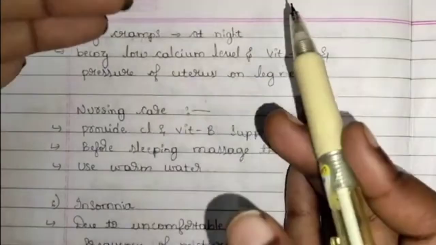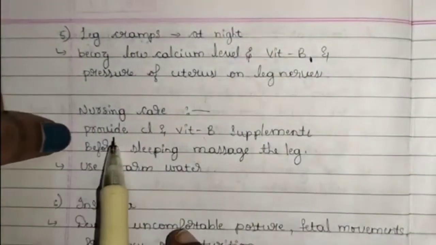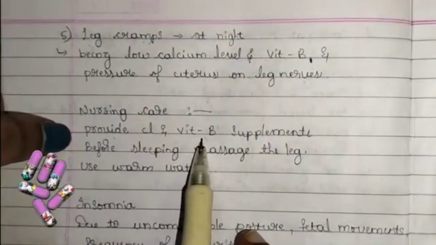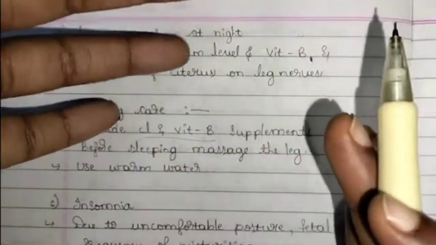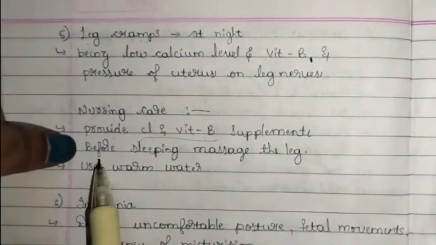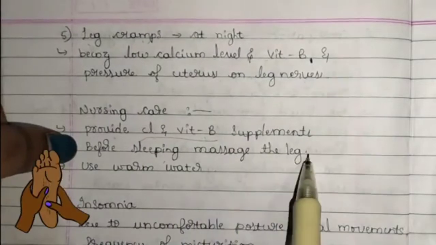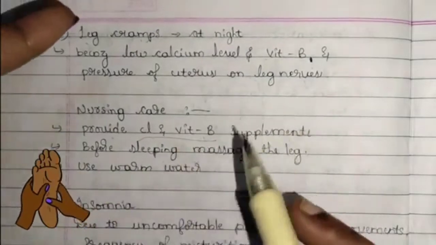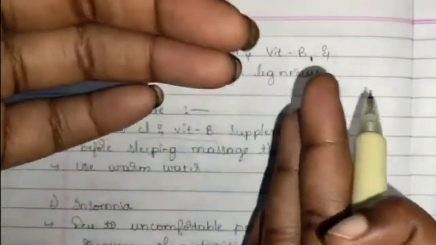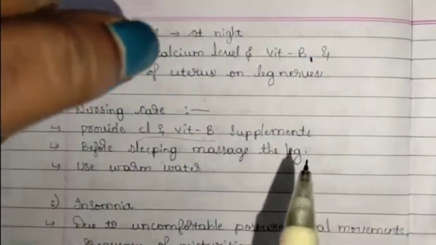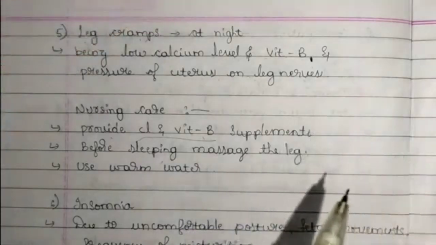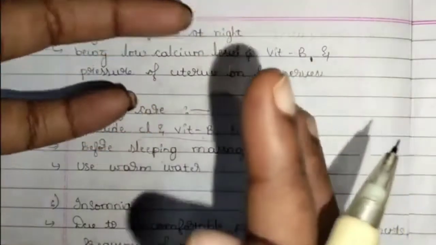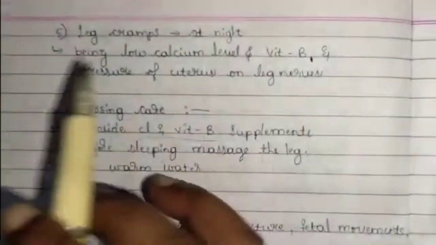This leg cramp can be reduced by following a few pieces of advice. Those are: provide calcium and vitamin B supplements. Increasing these levels can help in reducing the leg cramps. Before sleeping, massage the leg using warm water. While bathing or before going to sleep, use a wet towel dipped in warm water and then apply it on your leg. Even this reduces it, or do massage using some oils. This may reduce the leg cramps.